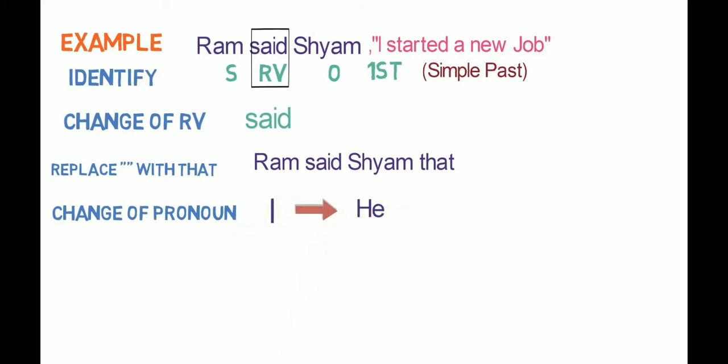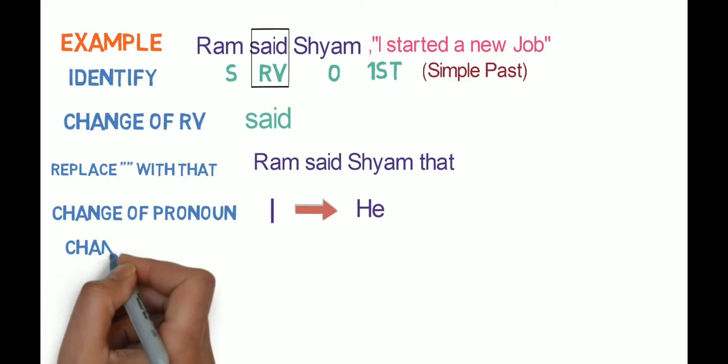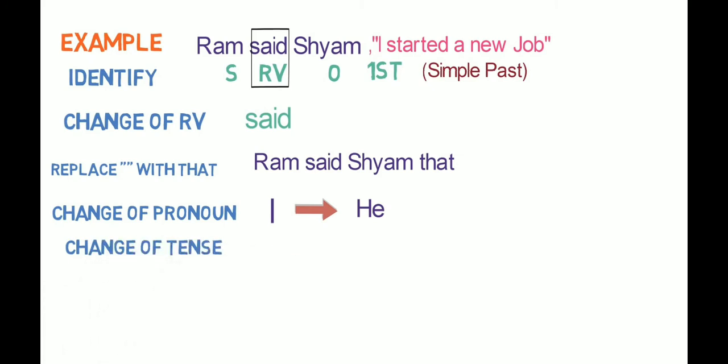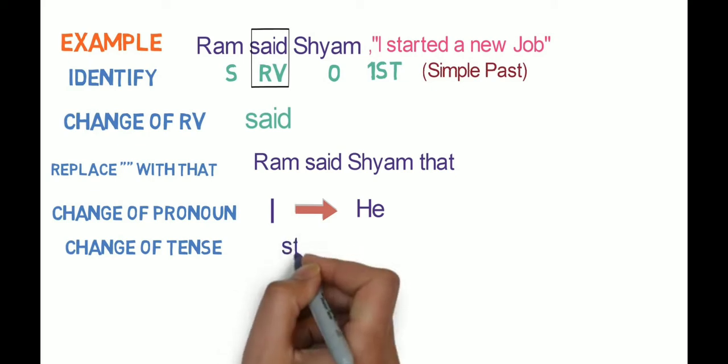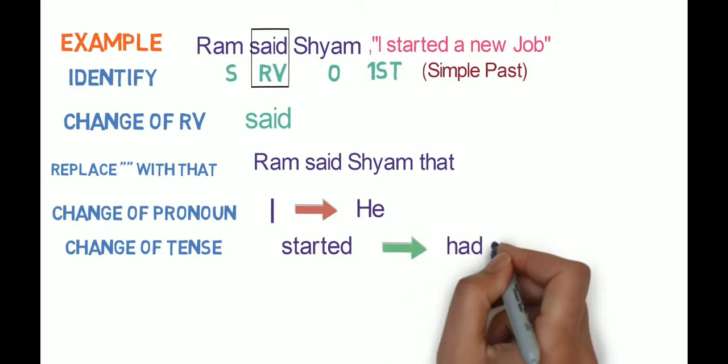Please note, pronouns will be used in the reported speech to refer to the subject or object in the reporting speech. Now the fifth step is to change the tense. Here the tense is simple past, so it gets converted to past perfect. In this case, started will be converted to had started.